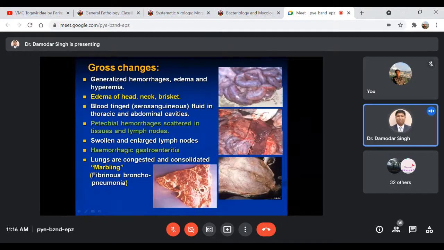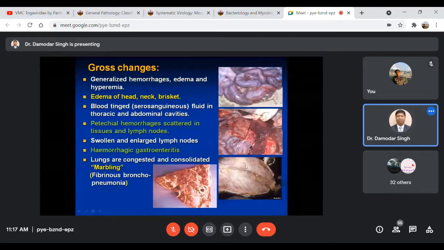And a very typical appearance, known as the marbling appearance of the lungs, is because of fibrinous substances accumulated in between the alveoli, in the intra-alveolar spaces or intra-alveolar septa. So that makes a very typical appearance, demarcation of all the alveolar lobes, lobules, and so on. So that gives a marbling appearance. The marbling appearance of the lungs is very much characteristic.